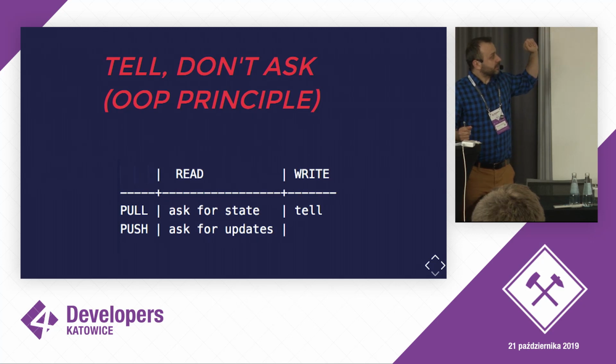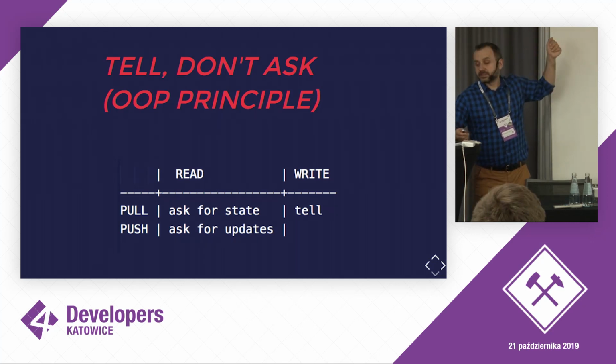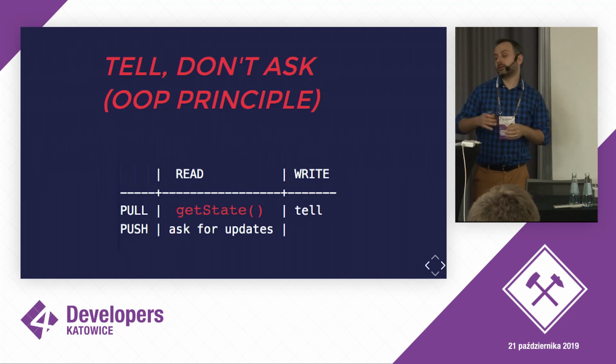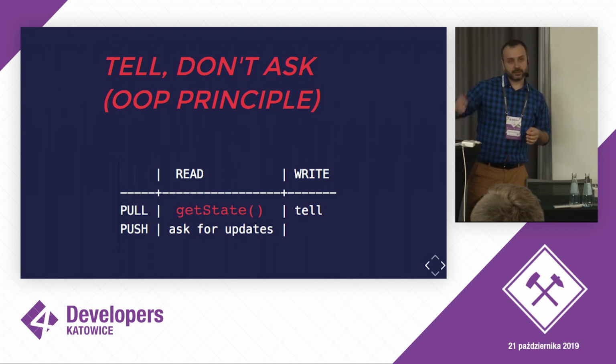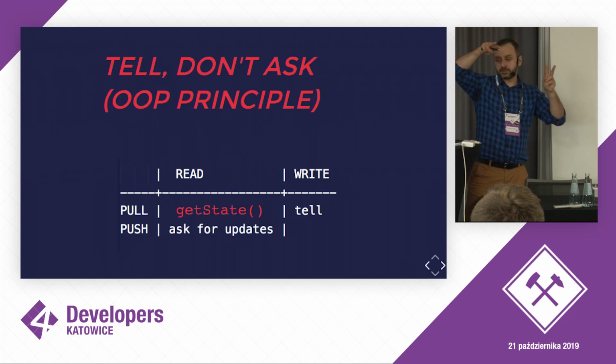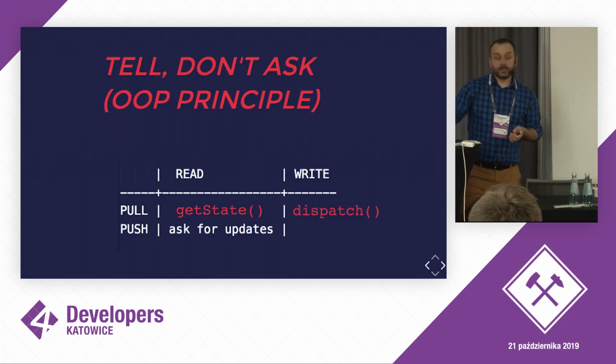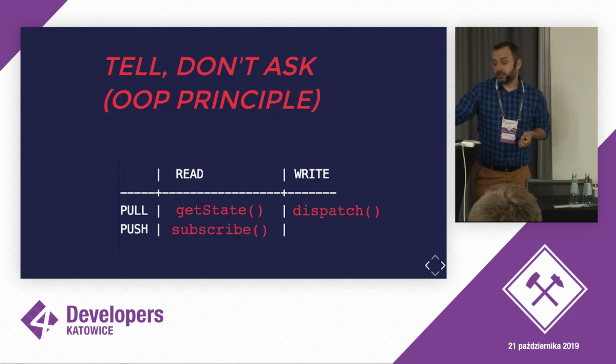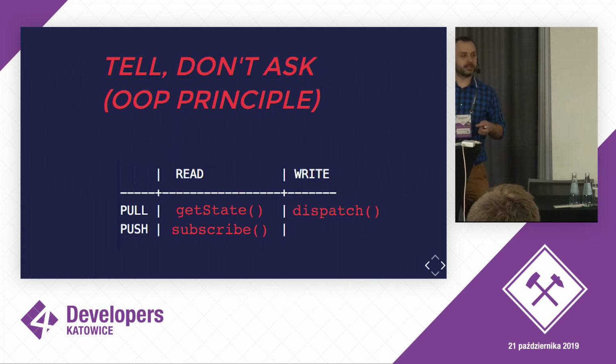But still, if we take a look at Redux from the tell, don't ask principle, and we take a look at this table at the bottom, we can see that there are read and write operations, and there is also pull versus push. And in this way, the pull-based read operation is getState in Redux. A pull-based version of write is dispatch. A push-based read is subscribe. And how about the push-based write operation? What operation is this?